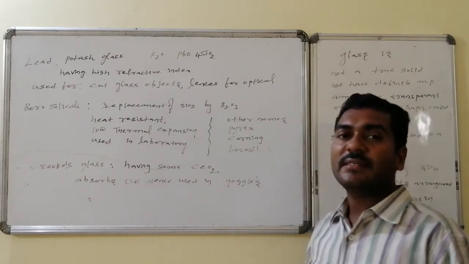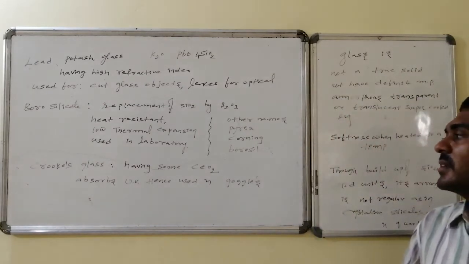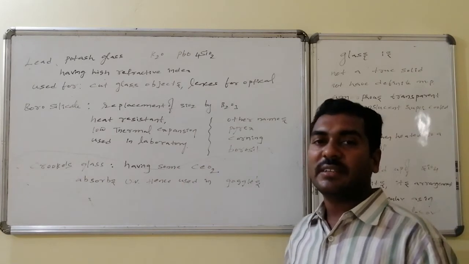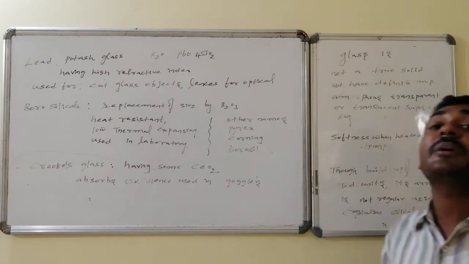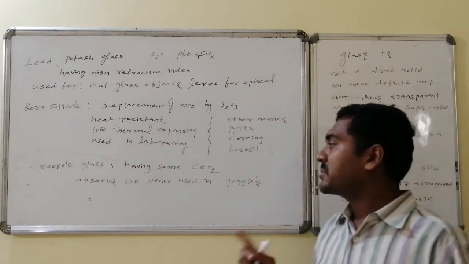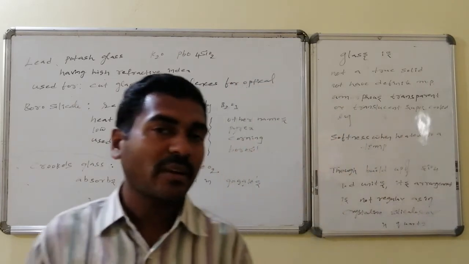And the Crookes glass, which is used for making goggles, has some selenium oxide in place of SiO2. Some of the SiO2 is replaced. It absorbs UV radiation, hence it is used in the making of goggles.